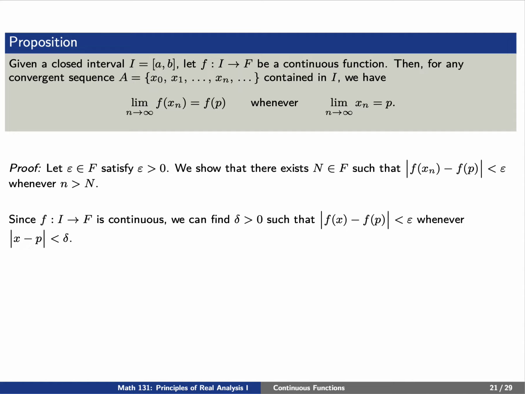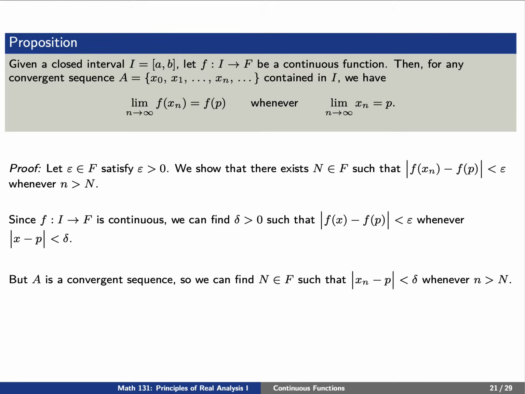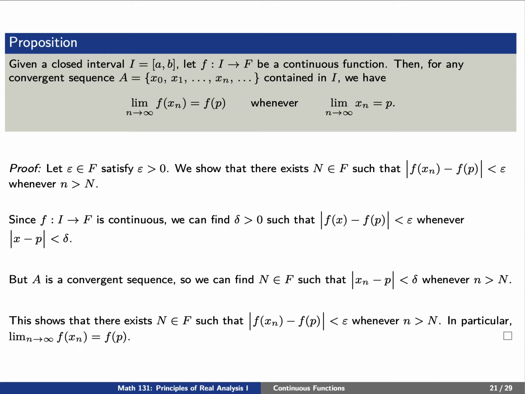In order to show this, since we know that f is continuous, we know that we can find a delta such that f of x minus f of P is less than epsilon whenever x minus P is less than delta. But x_n is a convergent sequence, so this means we can find our capital N such that x_n minus P is less than delta whenever lowercase n is greater than capital N. But now putting both of these together, we have indeed found the capital N that we desired. Namely, f of x_n minus f of P is less than epsilon whenever our lowercase n is indeed greater than capital N, showing the limit that we desired.